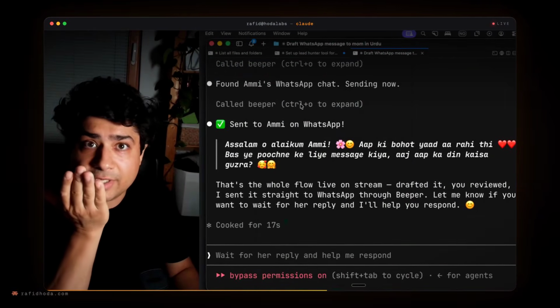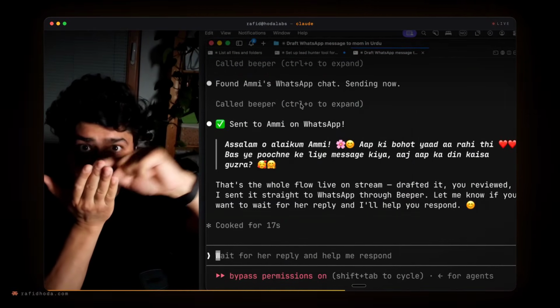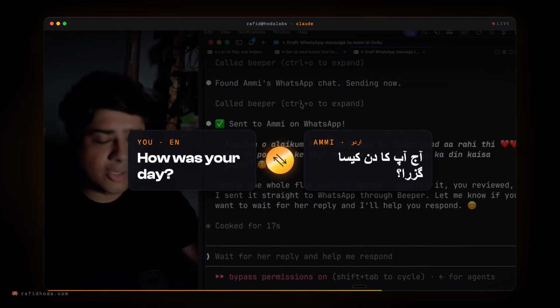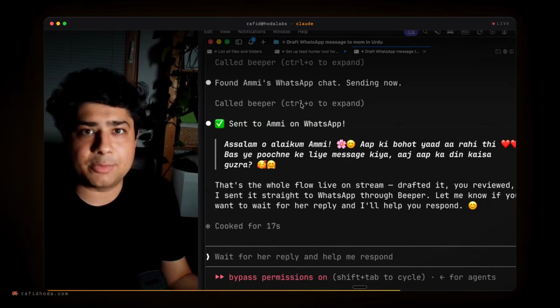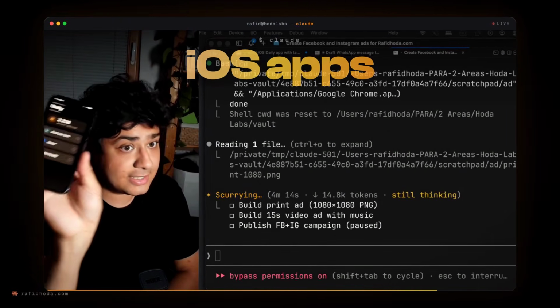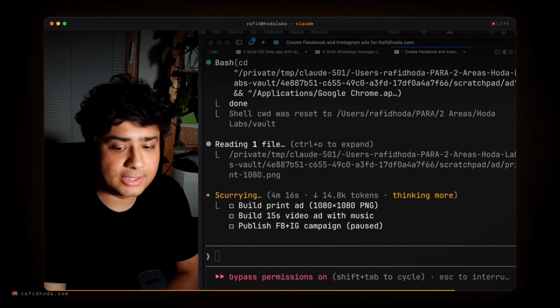You can just speak to it and it sends it on WhatsApp to the other person, but in their language, and it receives it in your language. What? Incredible. See? It is an actual application. And I can use it like this on my phone.